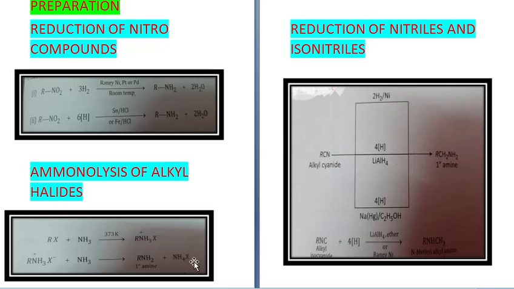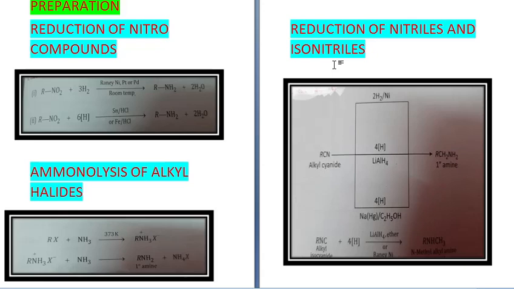So another method of preparation of amines is by reduction of nitriles and isonitriles. Now RCN, this is alkyl cyanide, is reduced in presence of hydrogen and nickel, then it gives you RCH2NH2. This is a primary amine.